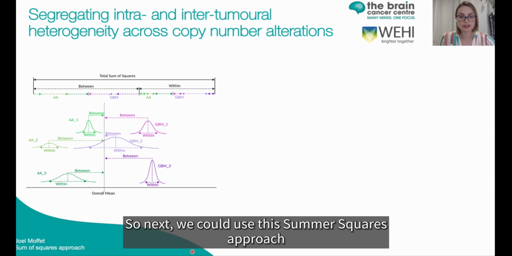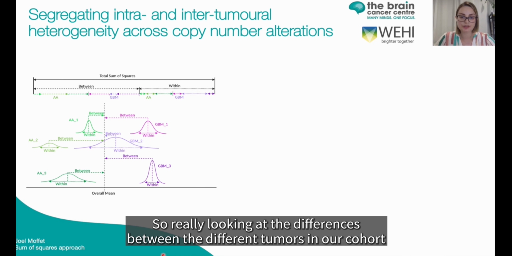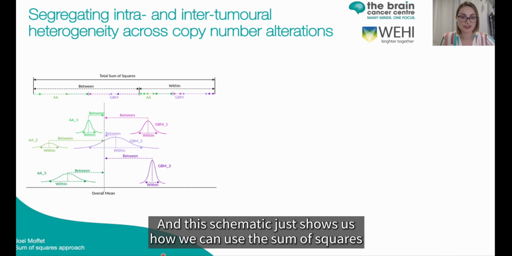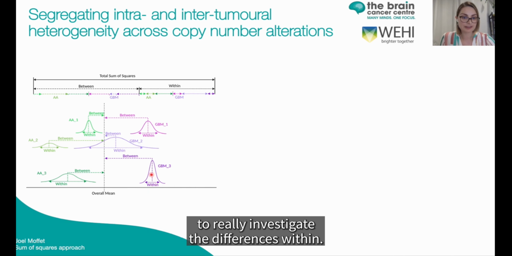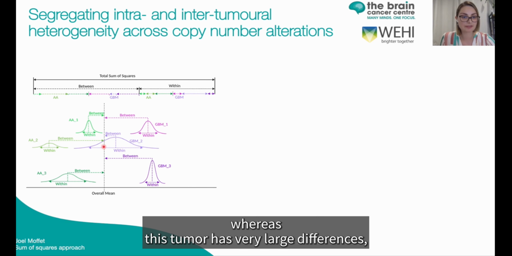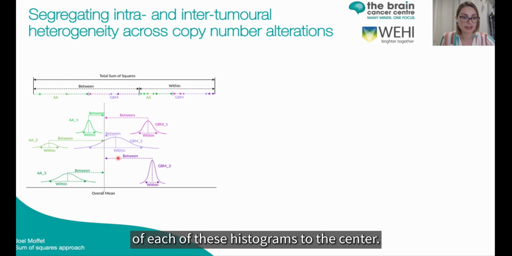So next, we could use the sum of squares approach to really investigate intra and intertumoral heterogeneity, looking at the differences between the different tumors in each cohort and also within the different regions of interest within those tumors. This schematic just shows us how we can use the sum of squares to investigate the differences within. In this example, there are small differences within, whereas this tumor has very large differences, and then the differences between, so the distance of each of these histograms to the center.